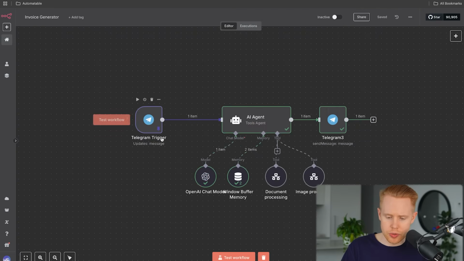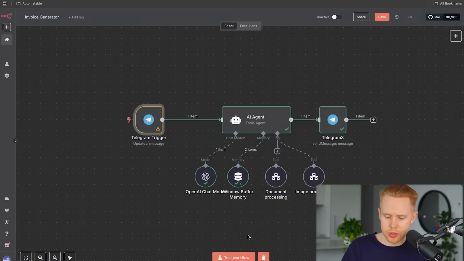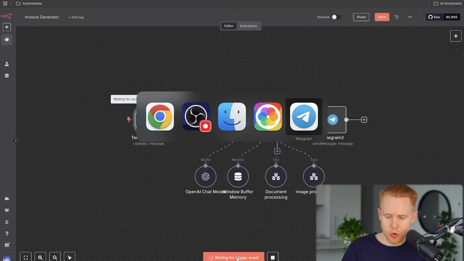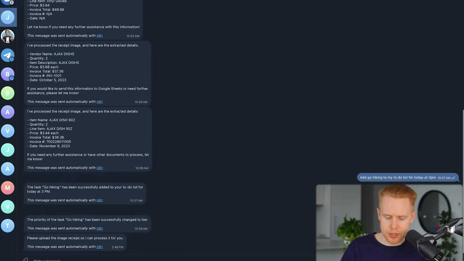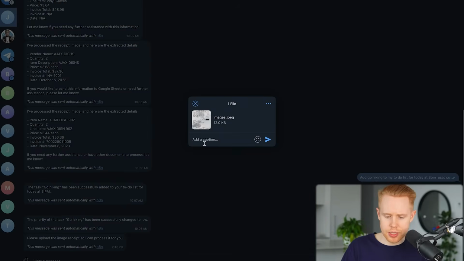I'm just going to remove this pin here, and we're going to start again, and I'm going to open up Telegram and send a message off. First things first, I'm going to upload a file, and that file is going to be of this receipt here. I'm going to say, please upload this image of a receipt into Google Sheets.